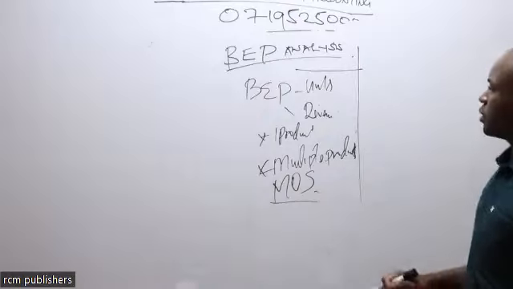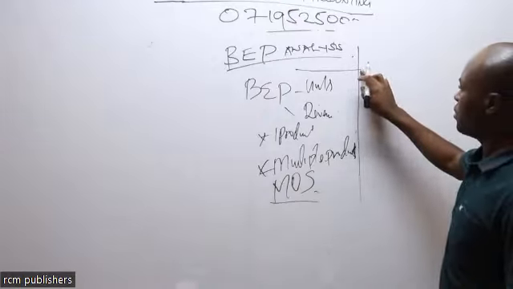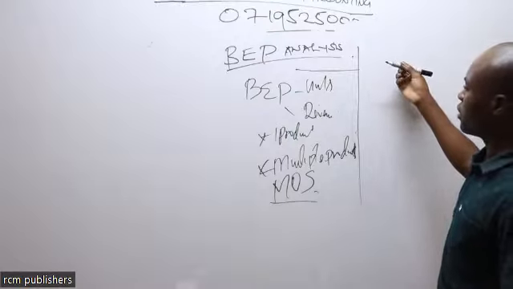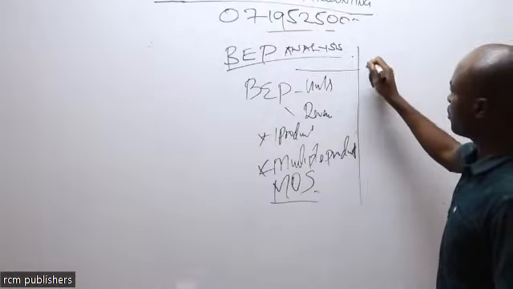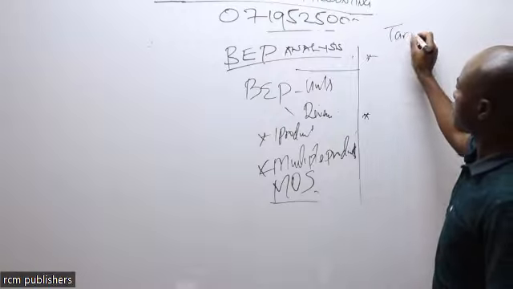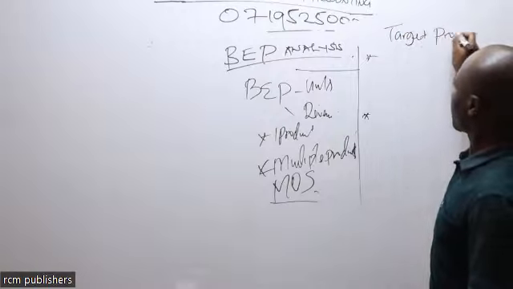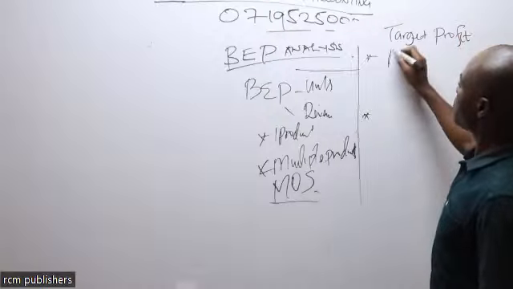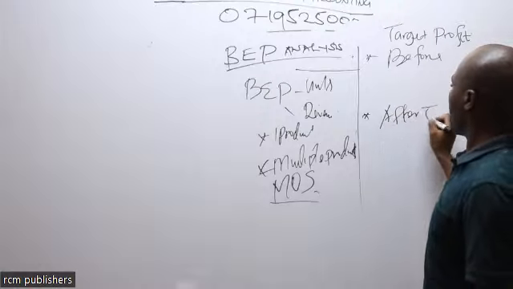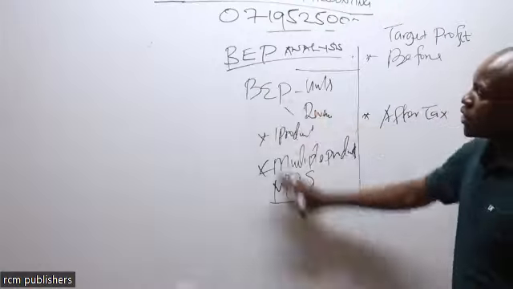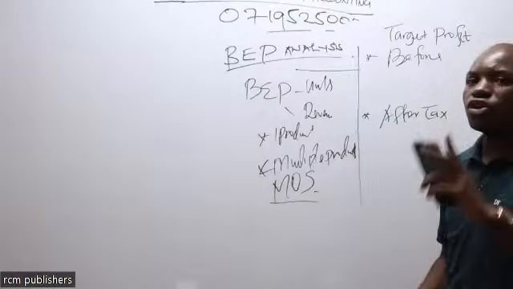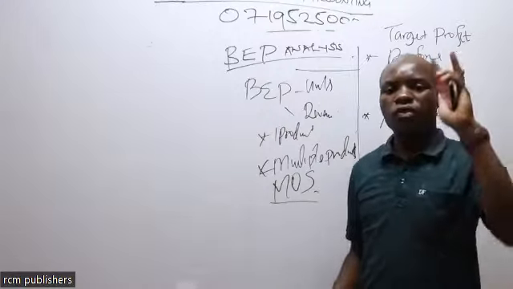In the same topic, we are going to look at what we call target profit. This target profit, we can have it before tax, and also after tax. Remember, in break-even point analysis, we only know 2 types of costs.